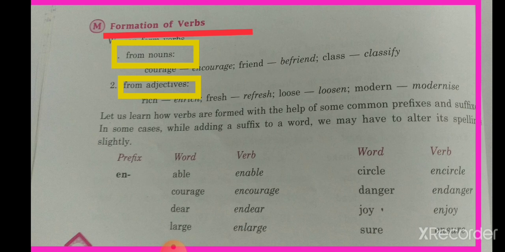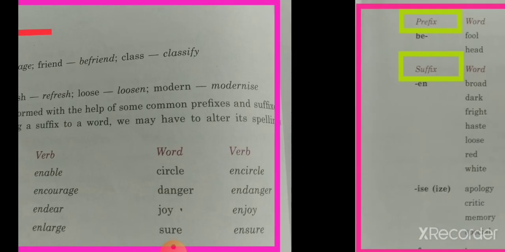En is a prefix here which will be added to the given words: courage, dear, large, circle, danger, joy, sure, and we will be able to form verbs like enable, encourage, endear, enlarge. So this is how we are forming a verb by adding prefixes to the word.